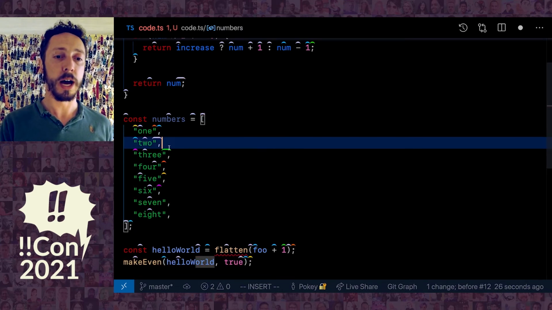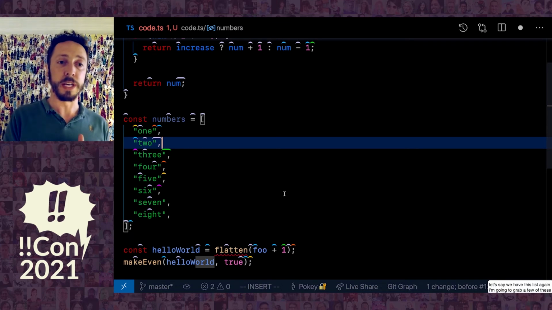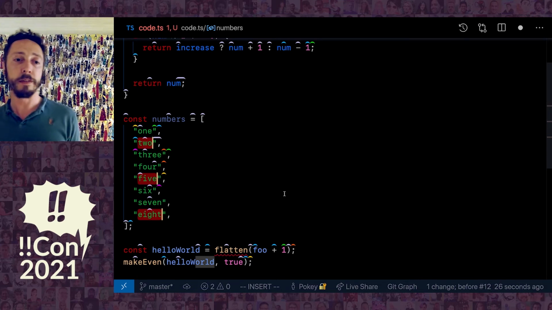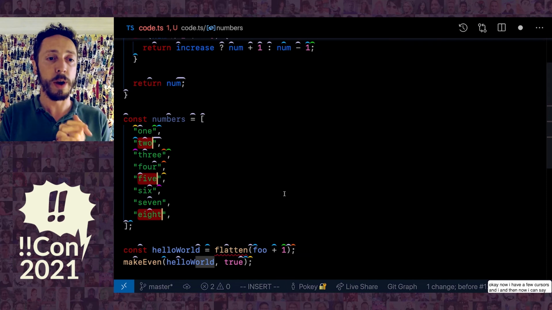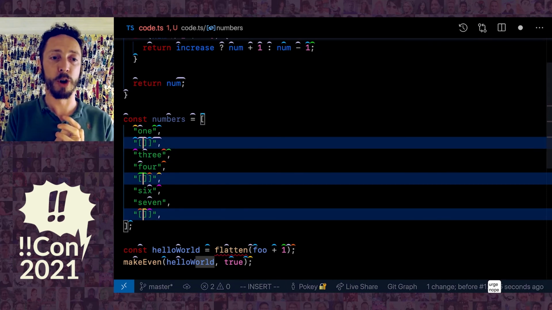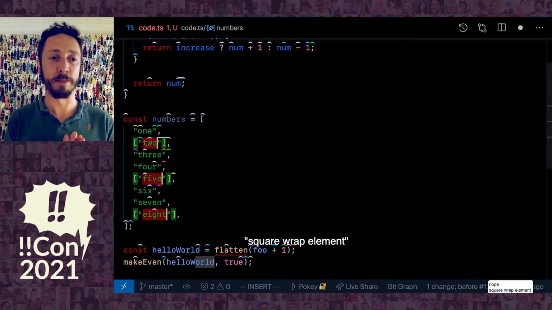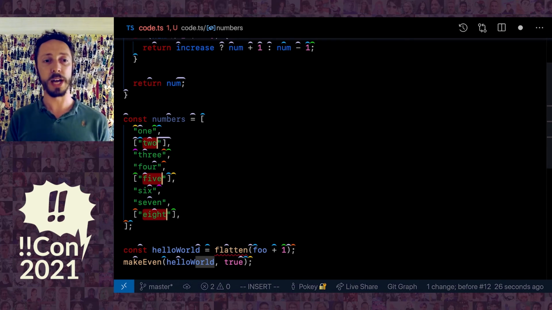So for example, let's say we have this list again. I'm going to grab a few of these, take whale and fine and gust drowse. Okay, now I have a few cursors and then now I can say square wrap element drowse. So you can see it looked at where the cursor was and then it applied the transformation and the action to each of these different cursors.